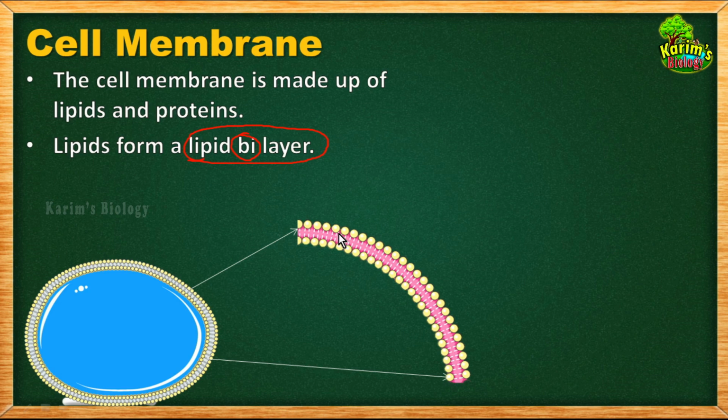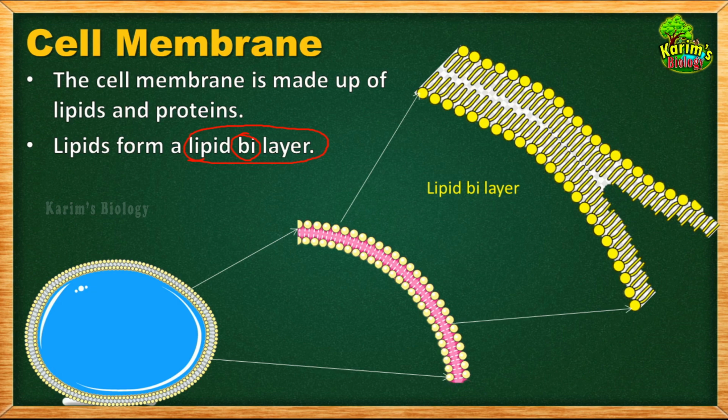And what may this be? As the second point suggests, the lipids form a lipid bilayer. So here there are two layers. Probably now, can you guess what these two layers may be? It is mentioned that it is a bilayer. Lipids are in a bilayer. So definitely these structures that we can see over here are lipids. But this too is not clearly visible. Let us further magnify this and find out what it is made up of. So if you further magnify that, clearly now you can see the lipids.